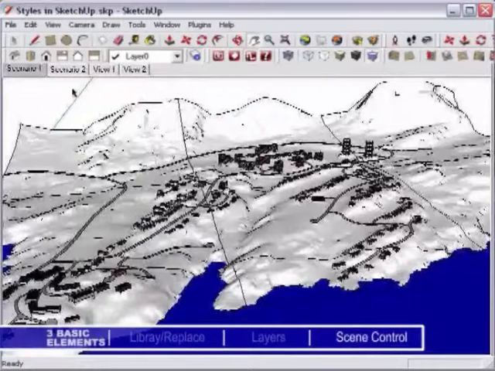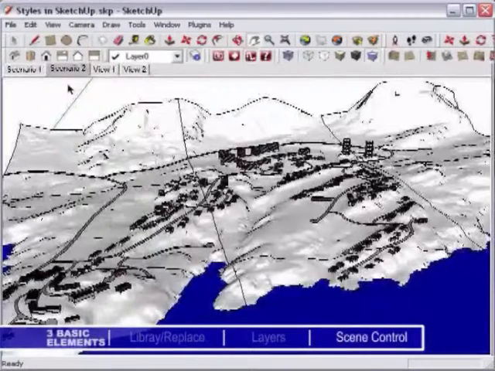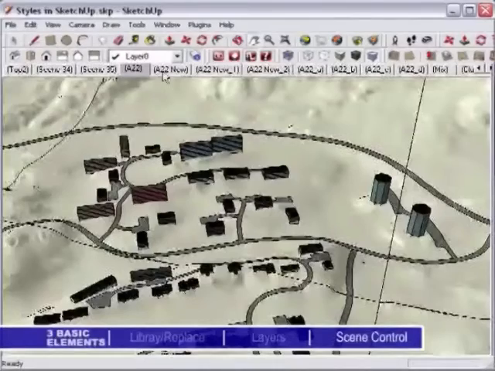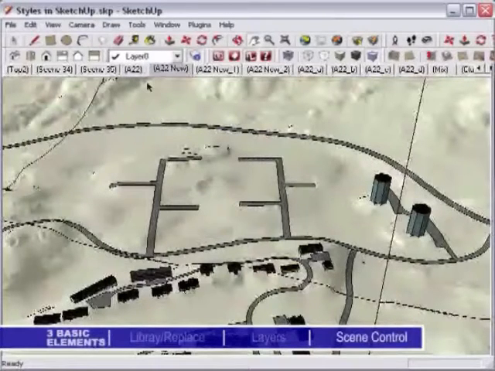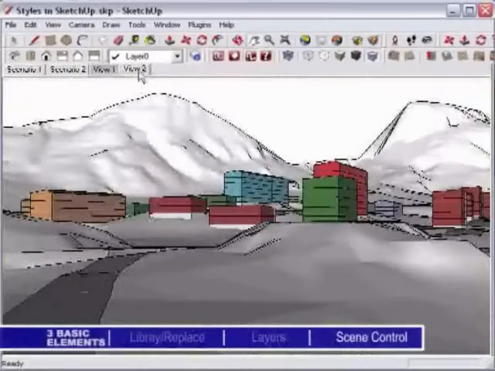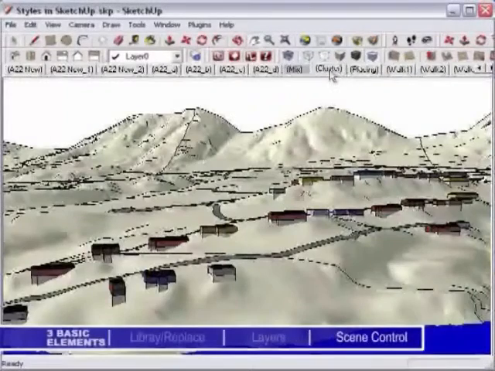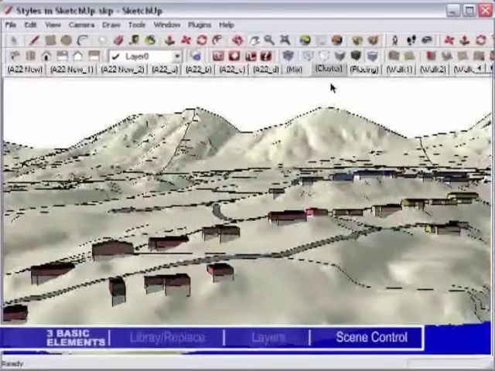The Toolbox needs to be able to handle multiple designs within the same model to make it easier to compare one with another. The built-in function Scene Control is a perfect tool for this. The function allows us to save specific views and layers, thereby giving us the possibility to switch between different designs. This is why it is important to be organized. Having everything in different layers, we can control what is showing in the specific viewports.